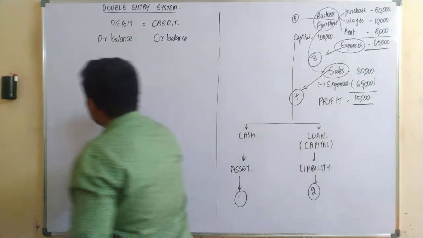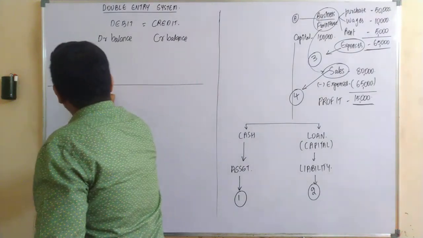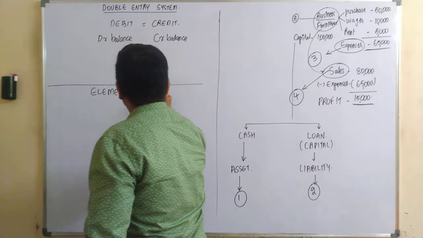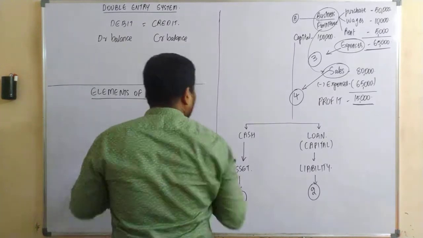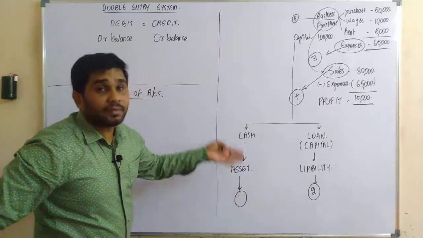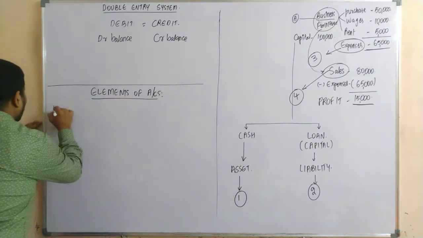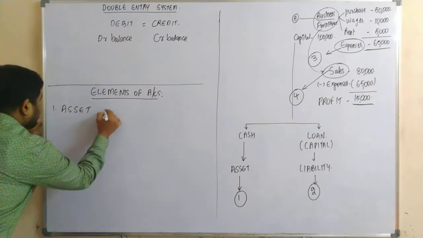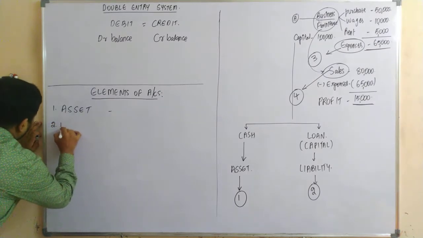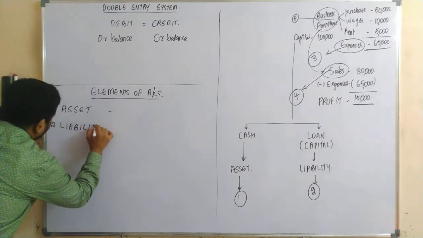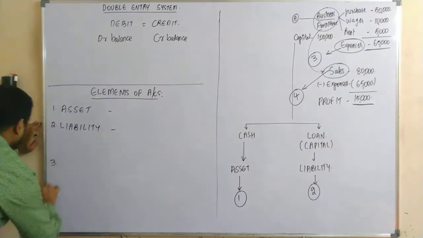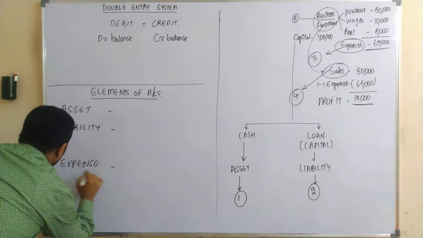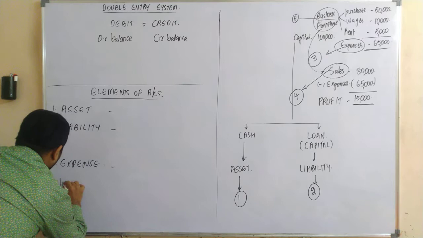So now let us assume the elements of accounts. What are the elements, sir? These components are nothing but the elements of accounting. So what is the first element, sir? The first element is your asset. What is the second element, sir? Your second element is your liability. Your third element is your expense, and the fourth element is your income.